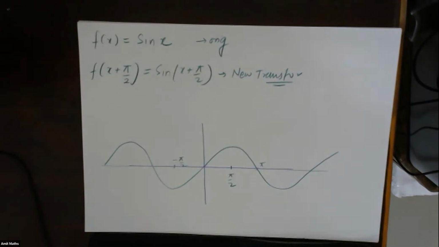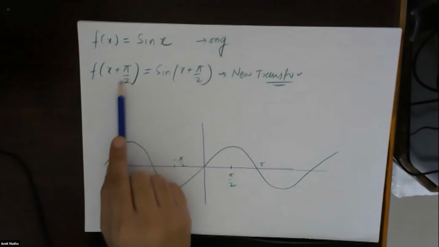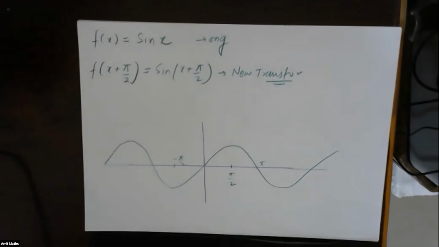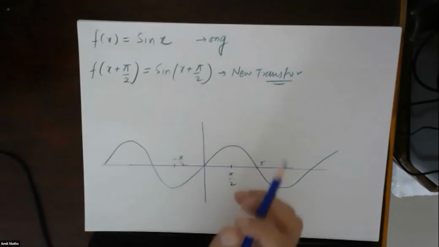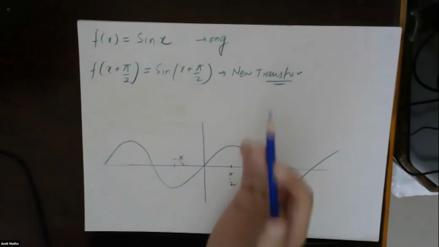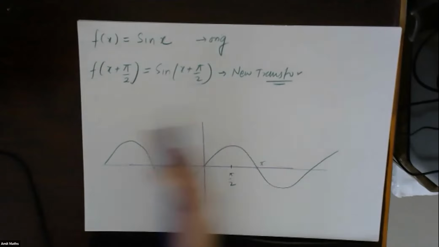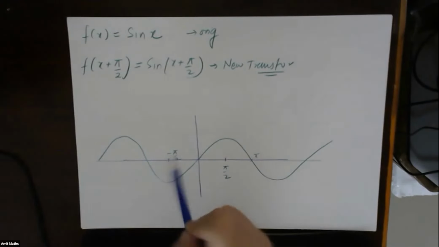What happens is, I'm making a horizontal shift, and I'm adding pi by 2 with x. So if I'm adding something, to counter the change, the whole plot should shift, the x should shift towards the left. If I'm adding something, the total x should shift towards the left. How can you check it? How to check whether it is moving towards left or right?